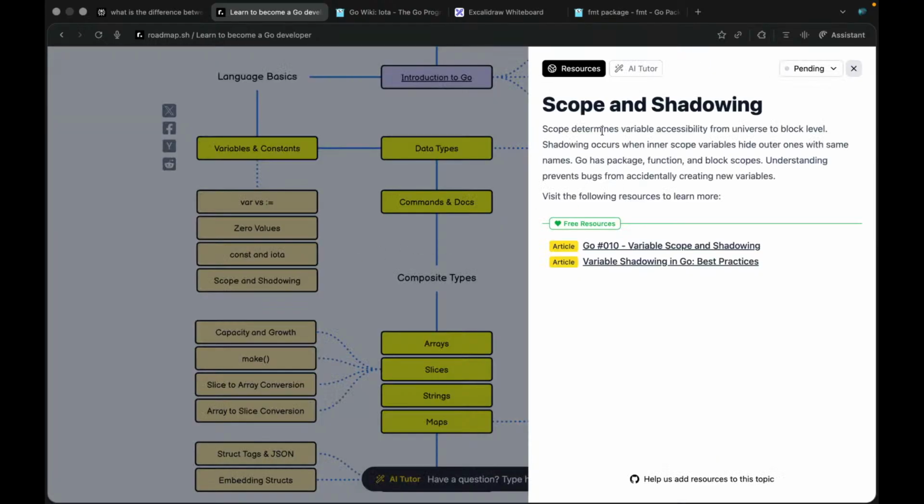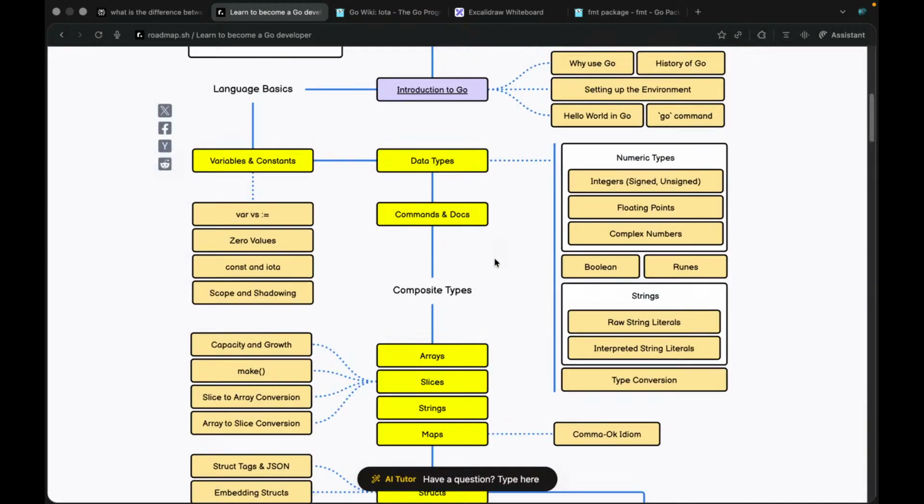Scope and shadowing. Scope determines where a variable is accessible, from universe to block level. Like in the previous live stream, we also discussed what scope is. Shadowing occurs when inner scope variables hide outer ones. Go has package, function, and block scope, and understanding them prevents bugs. Okay, it has three types: package, function, and block scopes.